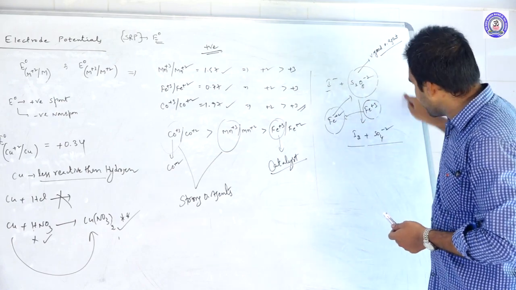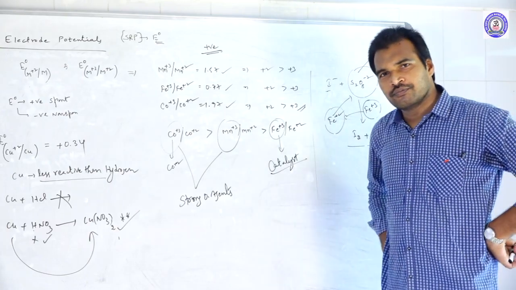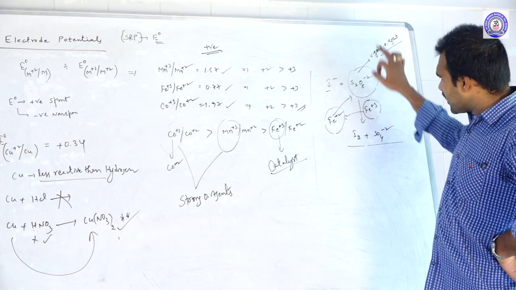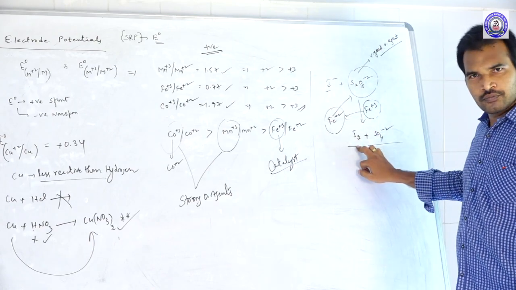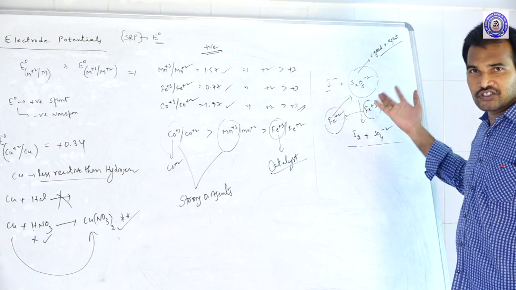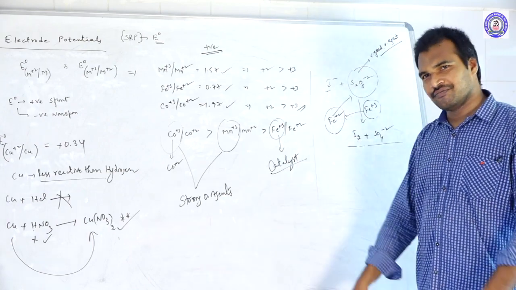So that S2O8 converted into SO4 minus 2. Clear? So now what happened? S2O8 is not directly oxidizing I minus to I2. I minus is converting into I2 in the presence of ferric ions only. If there was no ferric ion, there was no oxidation.